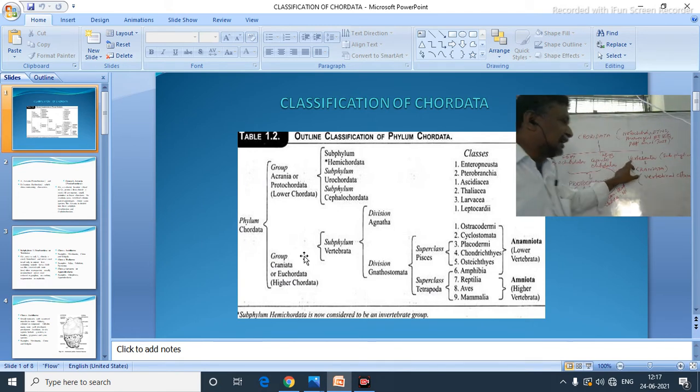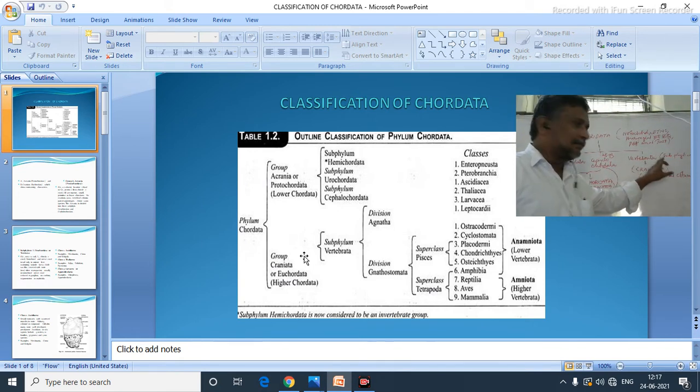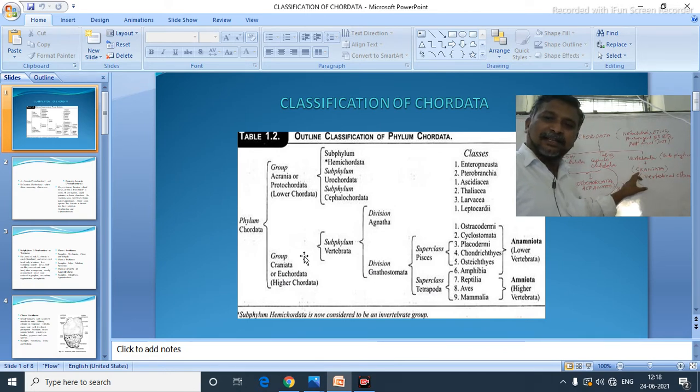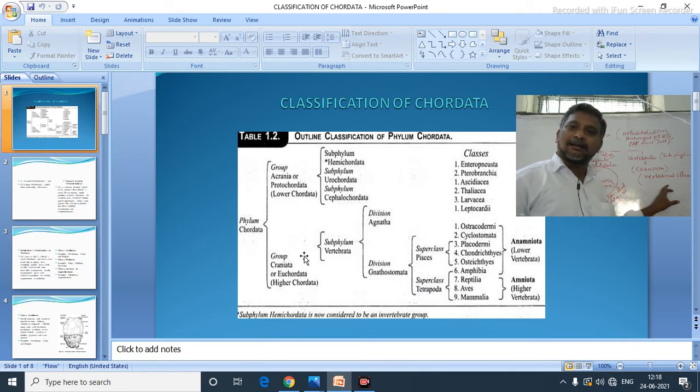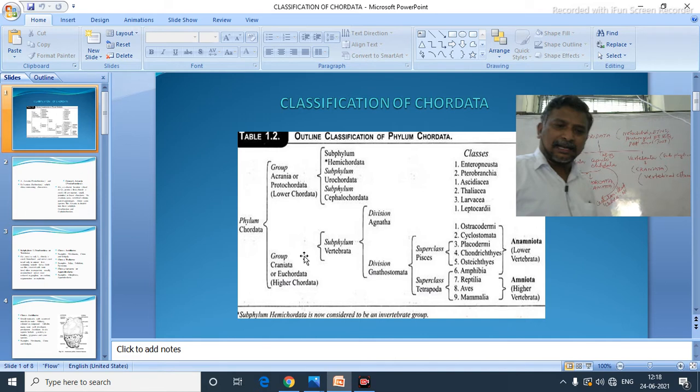Here is the Vertebrata. Now in that subphylum Vertebrata, we call them craniata because a cranium is present in their body. And one more thing: a vertebral column is there instead of notochord. Notochord is completely absent, and it is replaced by the vertebral column. Okay.